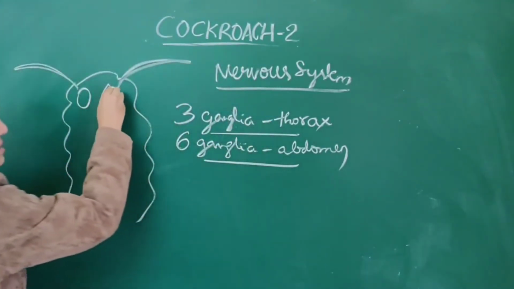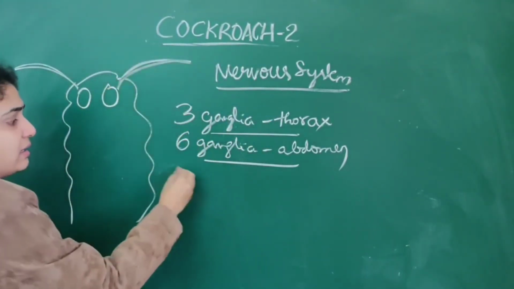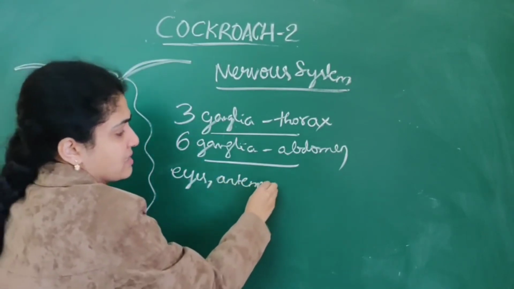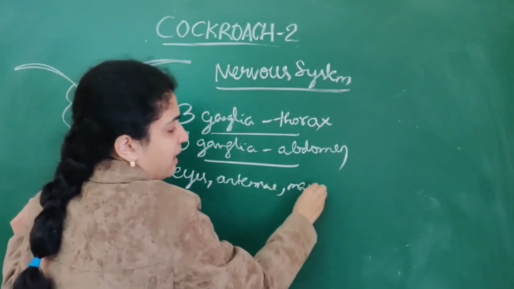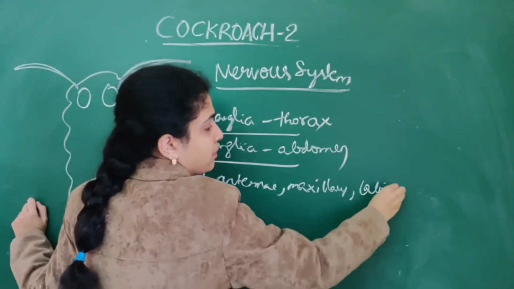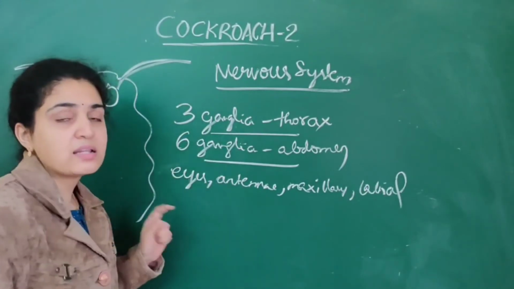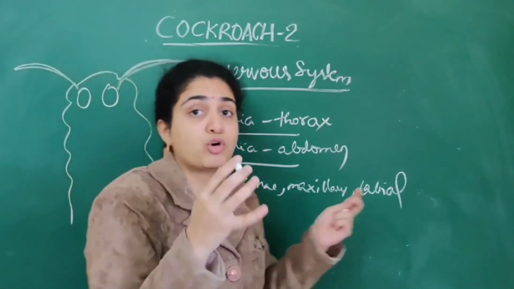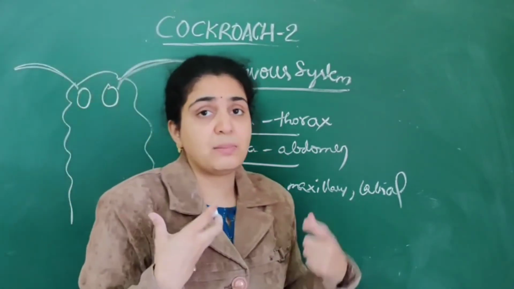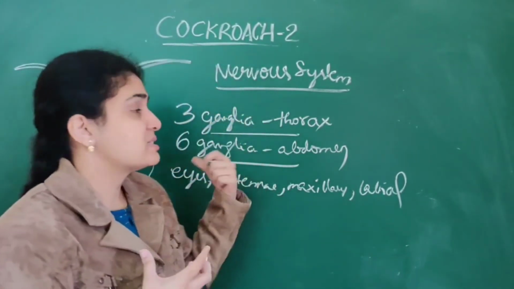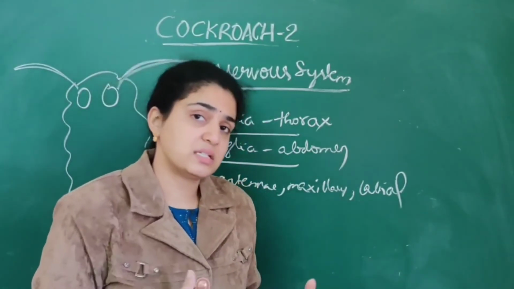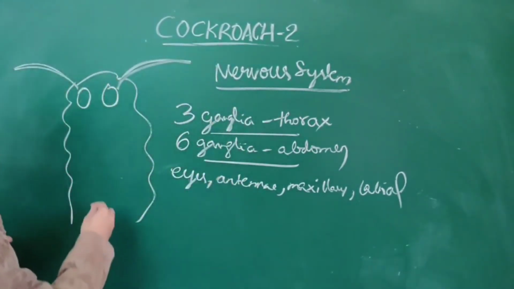So the eyes, antennae, maxillary palps and labial palps are all sensory organs for the cockroach, along with the 3 ganglia in the thorax and 6 ganglia in the abdomen.